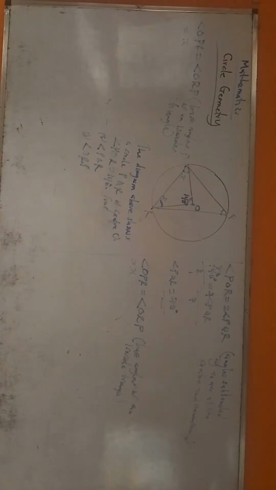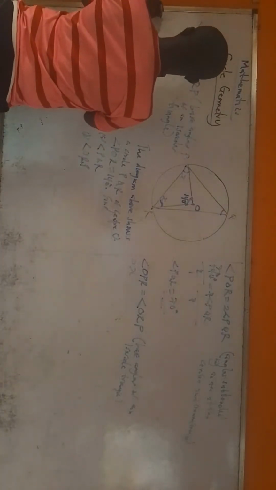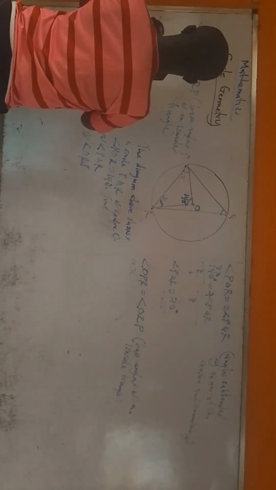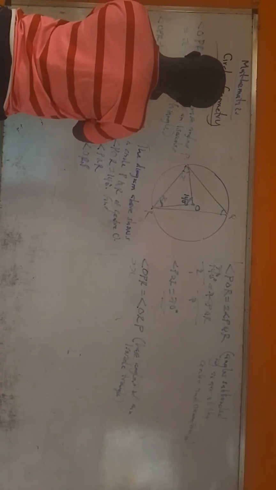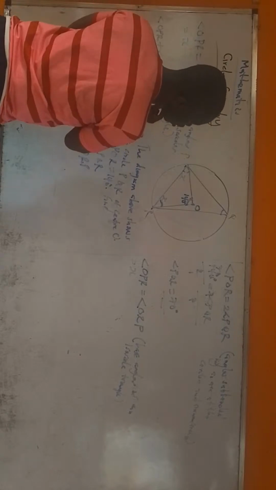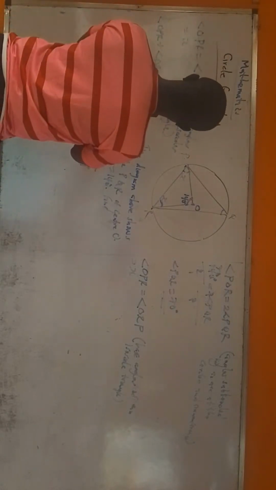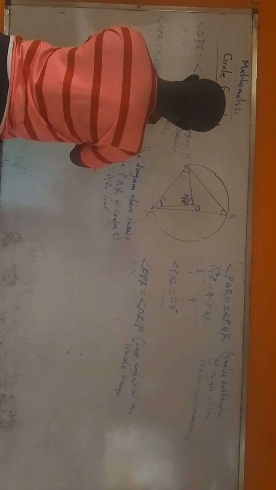That means angle OPR plus angle ORP plus angle POR equals 180 degrees.